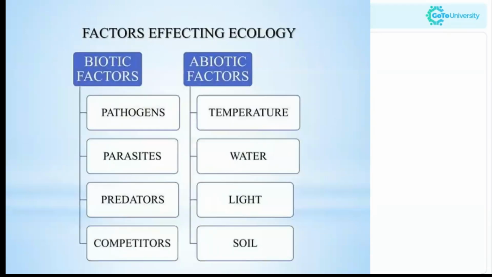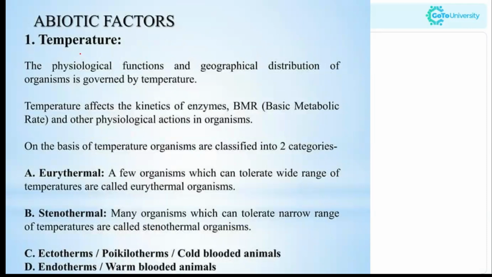Now coming to the biotic and abiotic factors. Biotic refers to the living factors and abiotic refers to the non-living factors. The biotic factors include pathogens, parasites, predators, and competitors. The abiotic factors include temperature, water, light, and soil. So we'll start with the abiotic factor, temperature. Even humans depend upon temperature, right? We need energy, the light and heat energy from the sun. Humans do have adaptation.